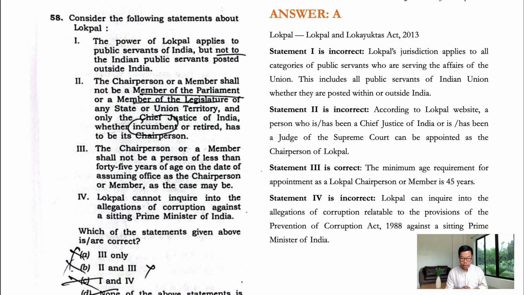The third statement, the chairperson or a member shall not be a person of less than 45 years of age on the date of assuming office as a chairperson or member, as the case may be. Yes, this statement is correct. According to the Lokpal and Lokayuktas Act, the minimum age requirement to be appointed as a chairperson or member is 45 years. So that's correct. The fourth statement, Lokpal cannot inquire into the allegations of corruption against a sitting Prime Minister of India.